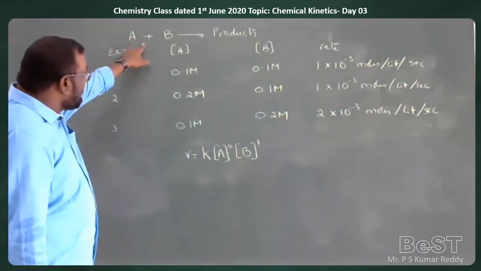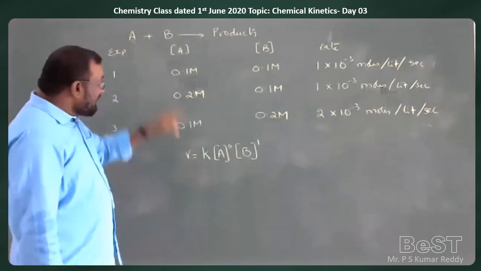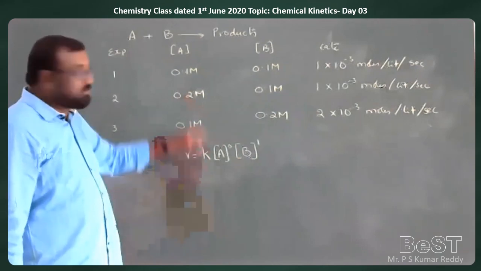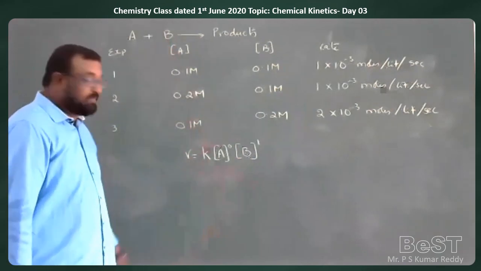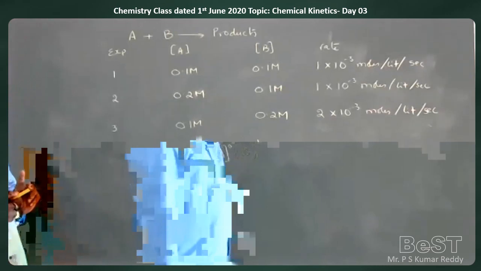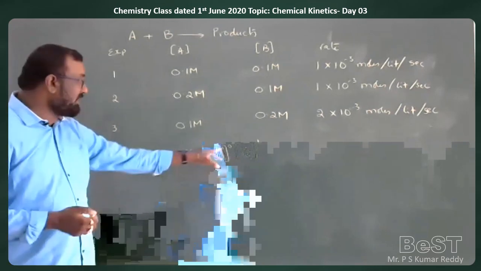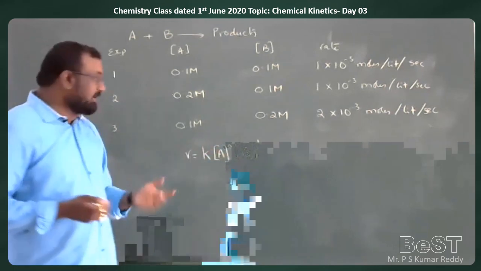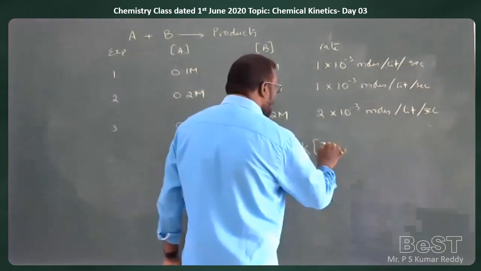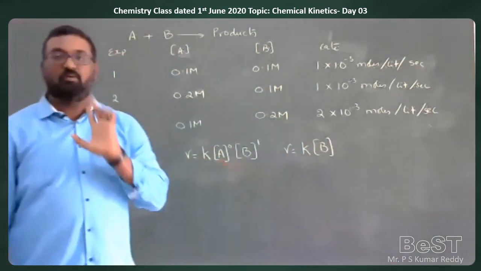The stoichiometric equation is given here as A plus B gives rise to products. That means the stoichiometric equation does not depend upon the experimental data. So both are different. Experimentally, it is proving that the concentration of A is not affecting the rate of reaction. That is why we are taking the power of 0. That means R is equal to K into concentration of B to the power of 1, because anything to the power of 0 is equal to 1.